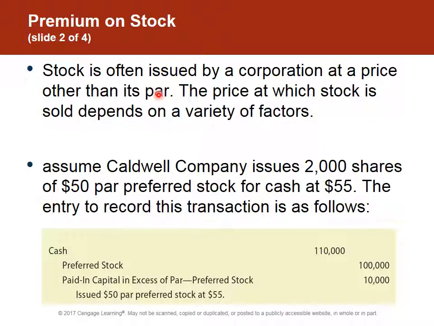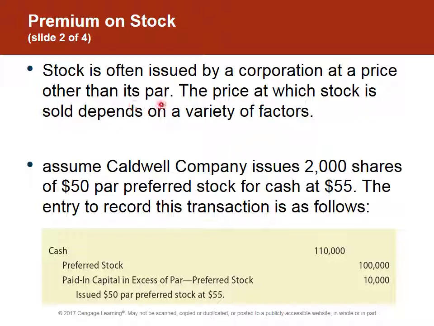Stock is often issued at a price greater than par. And so let's talk about actually issuing stock. We could call this a premium. Now recall that we've had quite a few IPOs. If you've never heard that term, as a business student, you need to. That's an initial public offering, or an IPO. And this initial public offering means that it's the first time the company has sold stock.